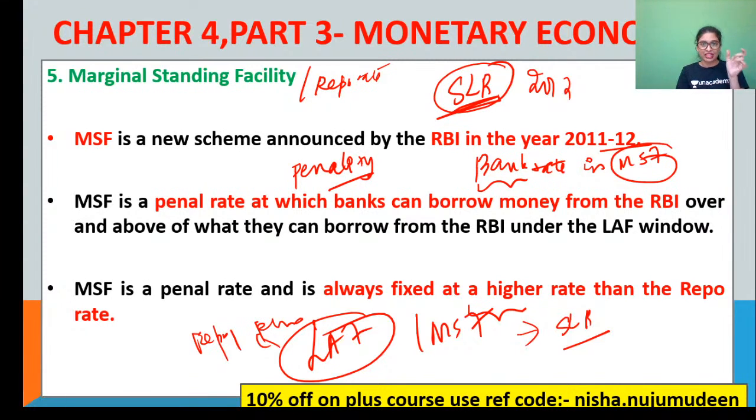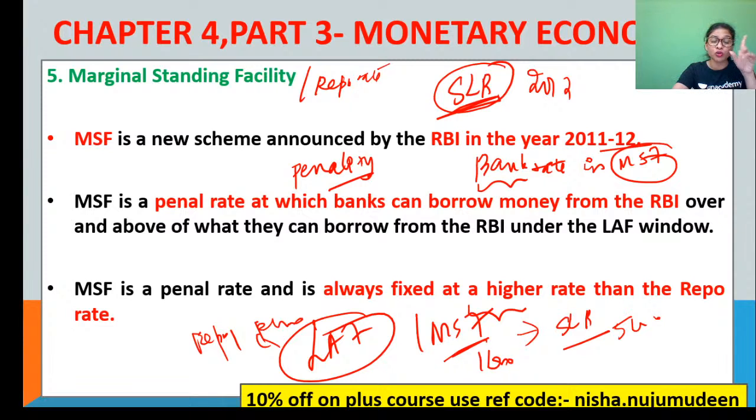Now the minimum amount, guys, the least bidding amount in your liquidity adjustment facility, or repo and reverse repo rate, is 5 crore. Whereas in MSF it is 1 crore, because overnight you're getting it. You understand? Clear? This is the basic difference between MSF and your repo rates or reverse repo rates. Do not get confused again.